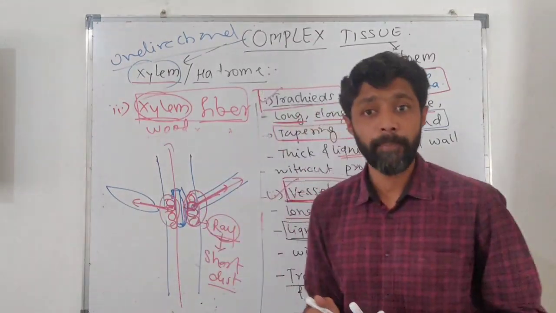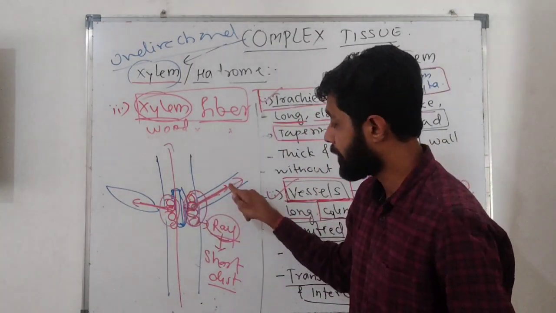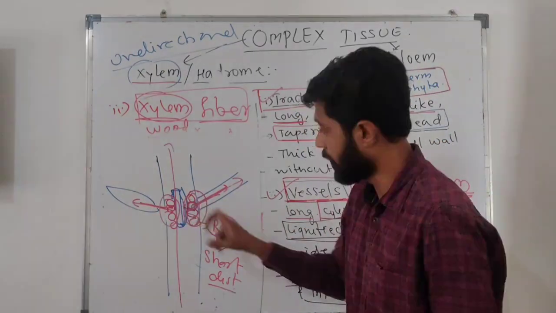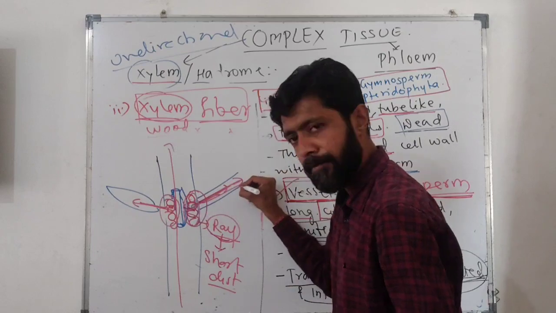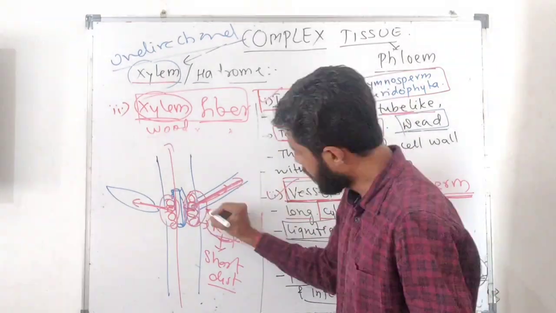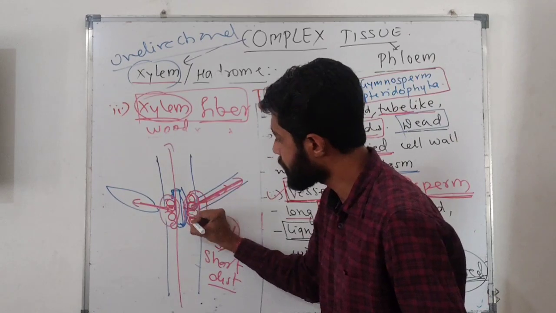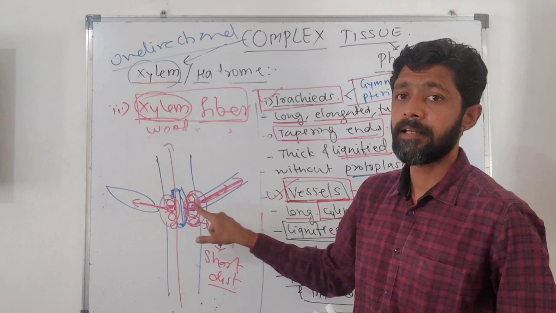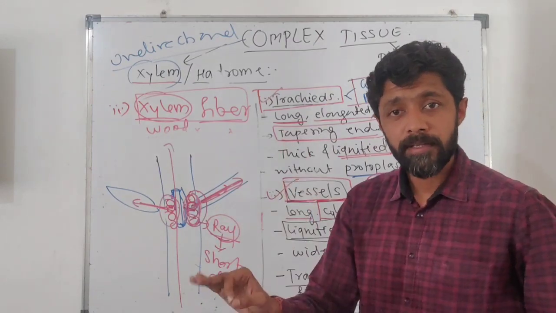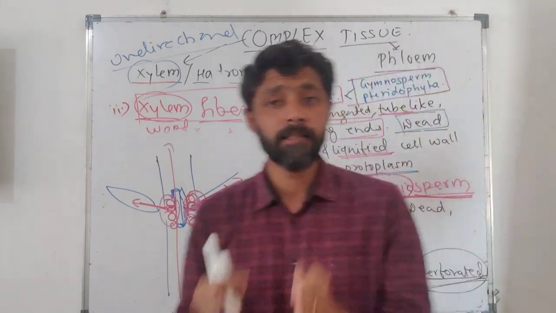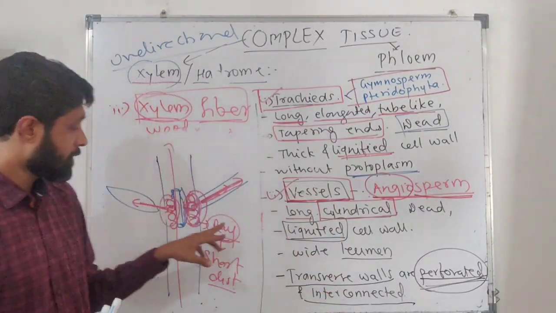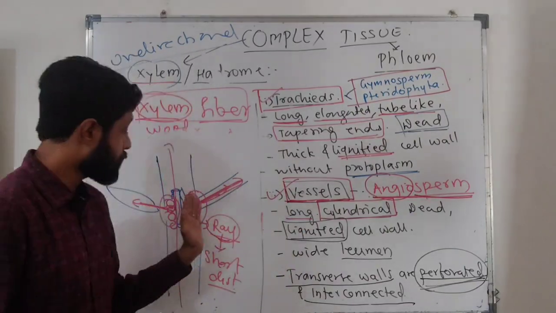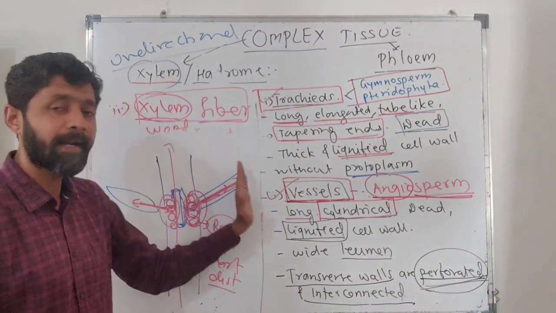So water to this branch will be provided from the tracheids and vessels by this parenchyma. The radial parenchyma, meant for lateral conduction of water over a short distance, just has to bring the water from here to here. After that there is a presence of the vascular strand, which will continue that water. These are considered ray parenchymatous cells. The parenchymatous cells in the xylem have a function of storage of food, as well as short distance transport of water to the lateral part.